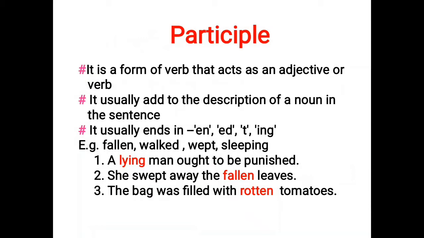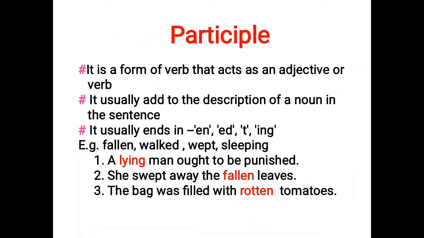Now let's see participle examples in sentences. The first one is: a lying man ought to be punished. Here lying is the form of a verb which acts as an adjective in this sentence, modifying the noun man. So in this sentence lying is the participle.